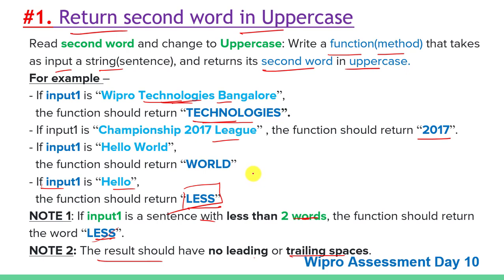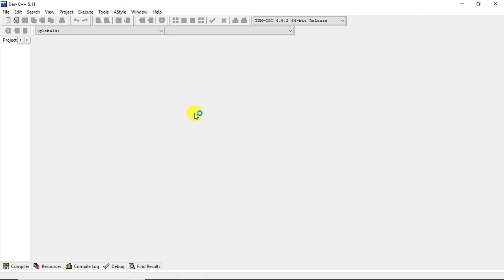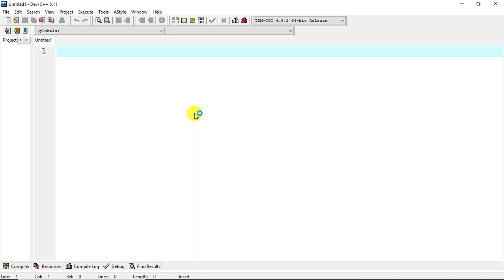So let's start. Now press Ctrl N for a new tab. Now we will write and understand the program.